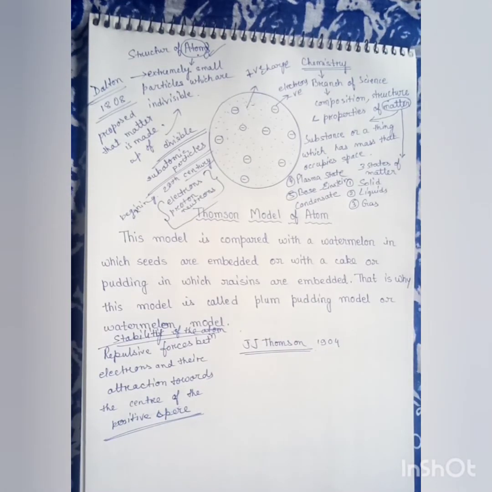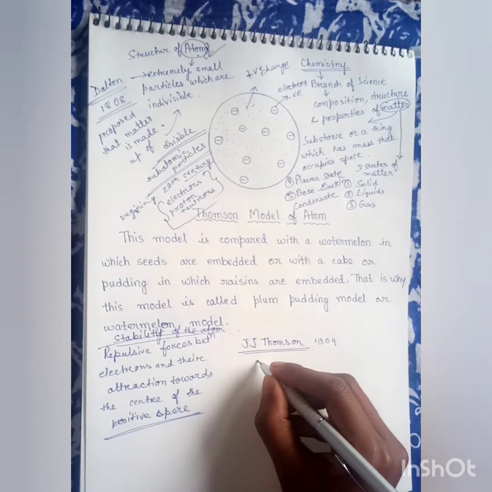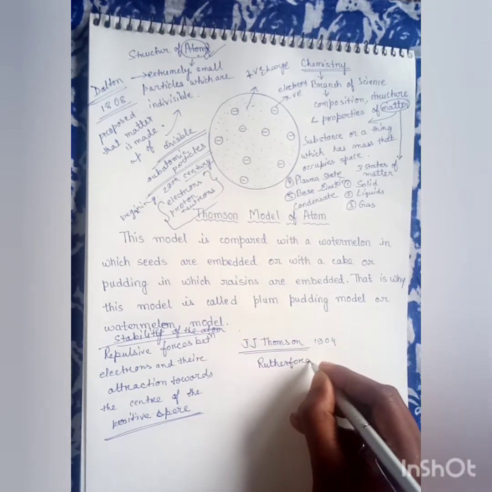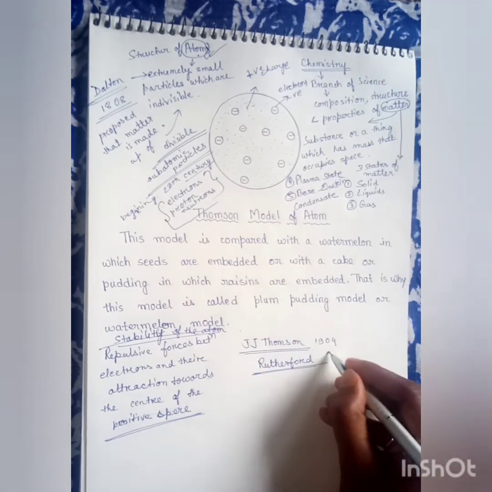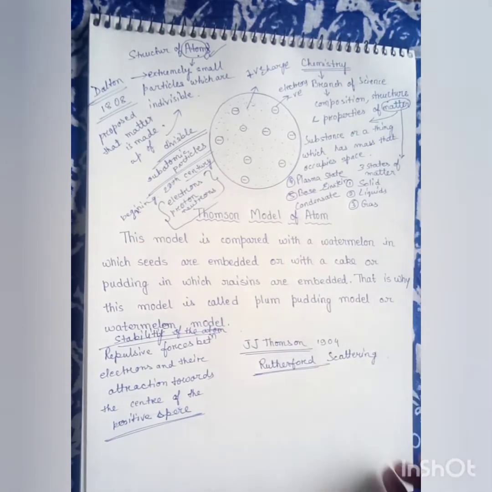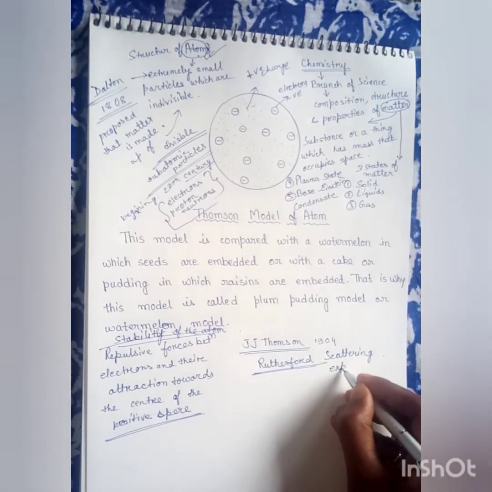But J.J. Thomson's experiment and atomic model was rejected when another eminent scientist, Rutherford, discovered a scattering experiment.